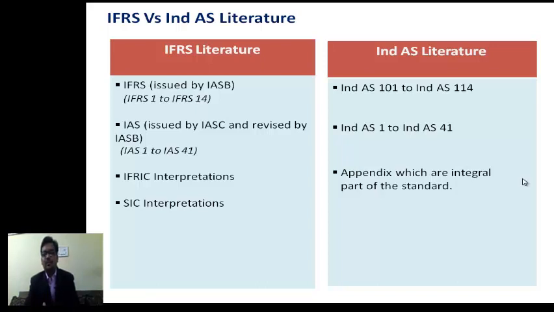Post 2001, when IASB took over from IASC, some of the standards were revised by IASB, and some of the old standards were demised, and in place of those standards, new standards under the heading IFRS have been issued.